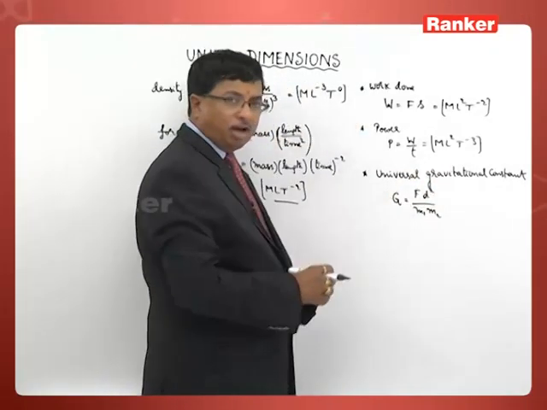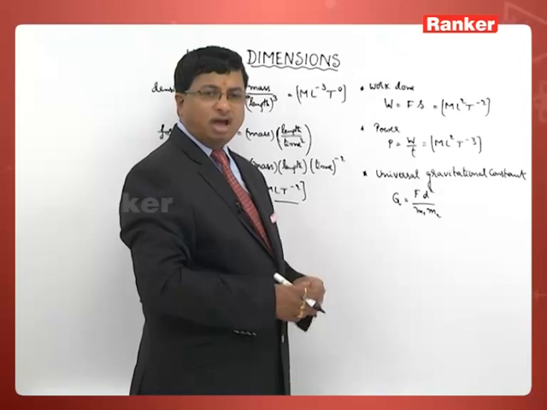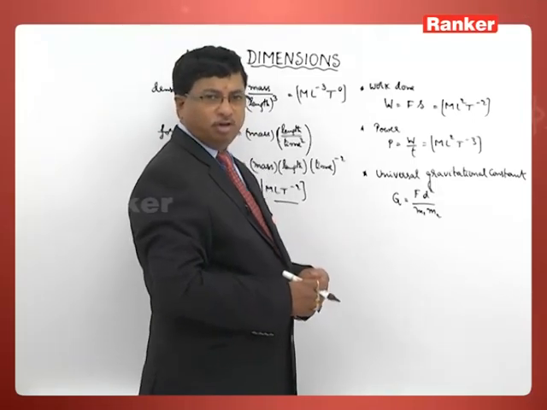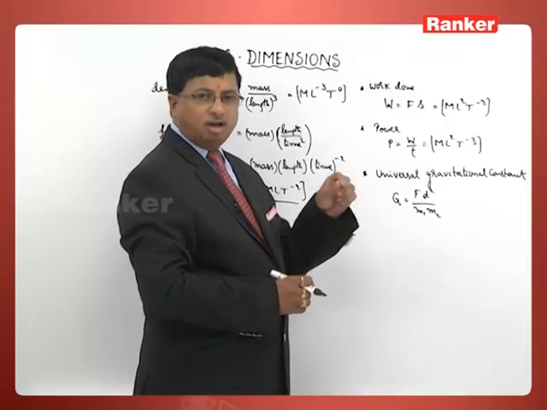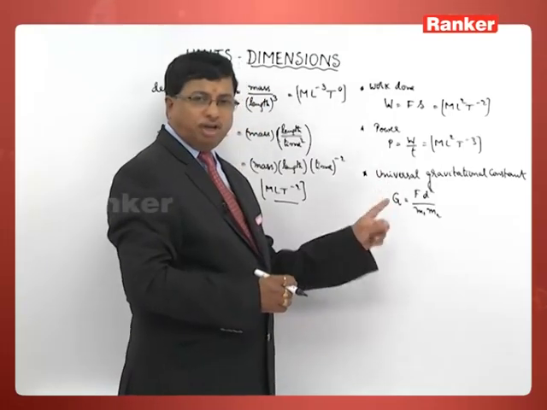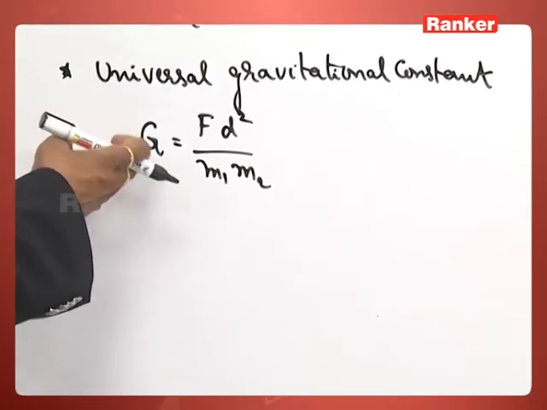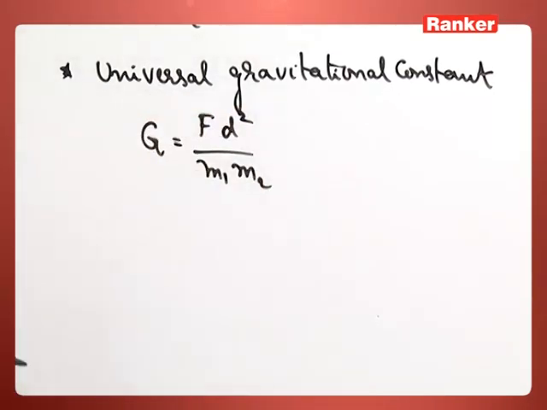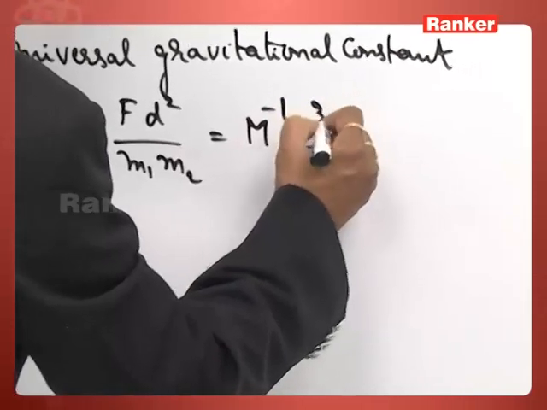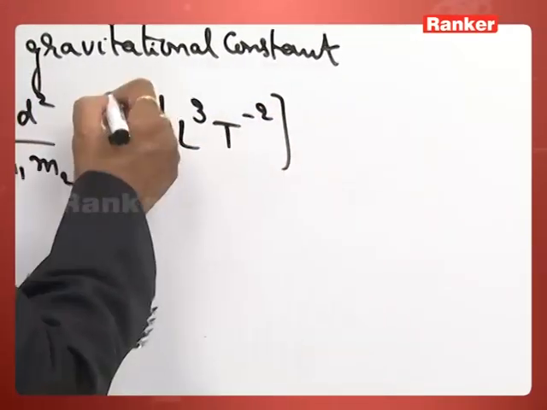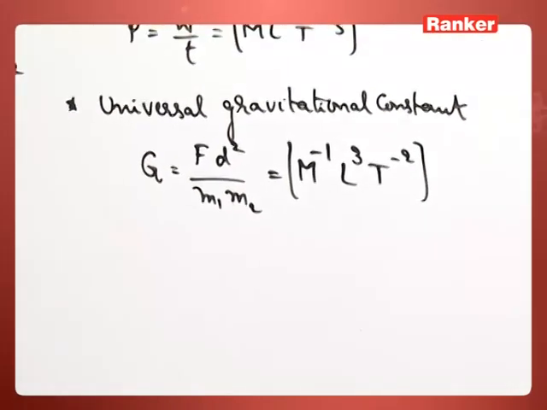According to Newton's law of gravitation, the gravitational force of attraction between any two bodies having masses m1 and m2, which are separated by a distance d between their centers, we can write as F is equal to G m1 m2 by d square. From that formula, I can write G as F d square by m1 m2. Then what would be its dimensional formula now? M inverse L cube T power minus 2. That is the dimensional formula for the universal gravitational constant.